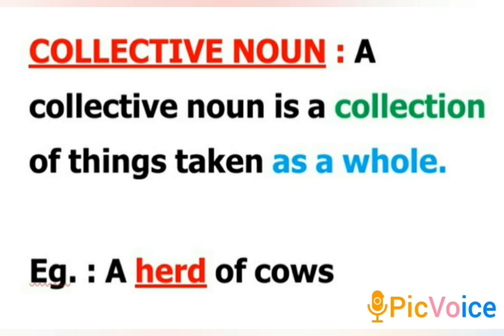Cattle refers to cows, oxen, buffaloes, etc. Here, how many ever the cows may be, I am referring to the group of cows as herd. That means I am referring to the group as a single unit. Hence here the collective noun is the term herd.